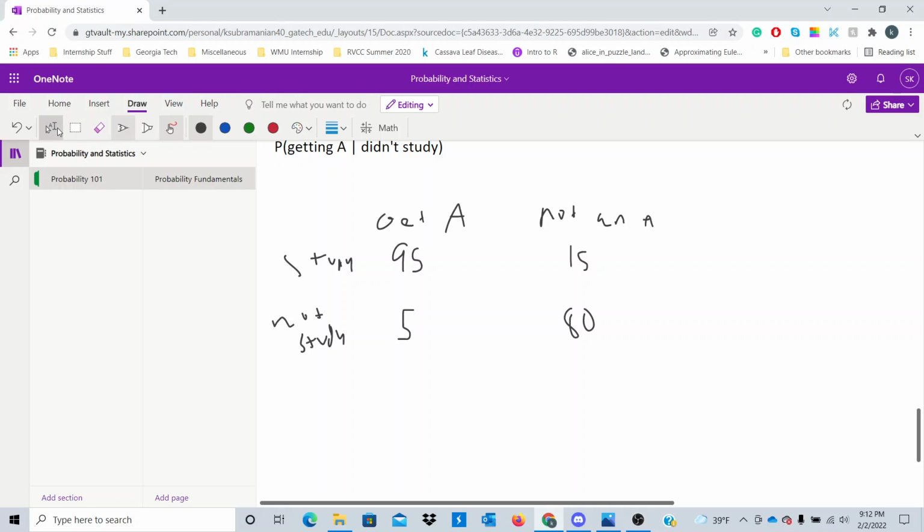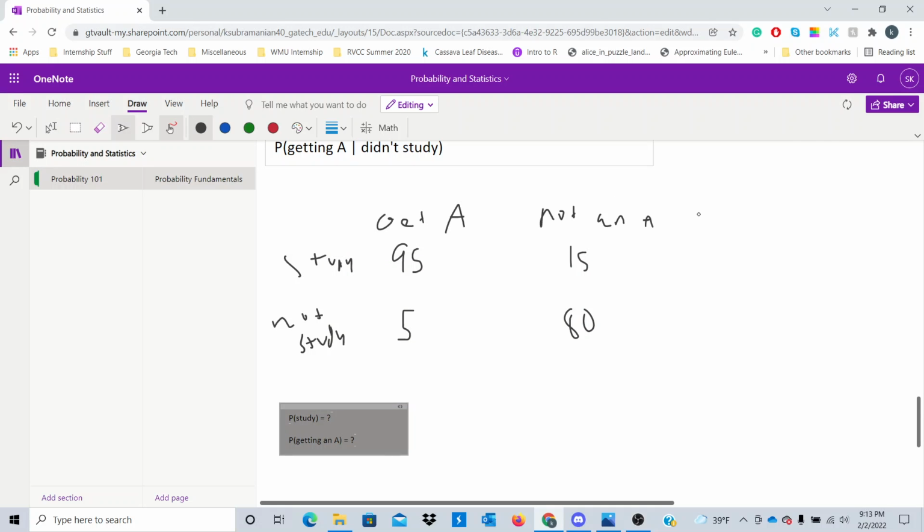So from this table, what do we want to find? Well, let's start with something easy. What is the probability that the students studied for the exam? What is the probability of getting an A? Let's find these two things real quick. To find the probability that somebody studies, we have to figure out how many students in total have studied for the test over the total number of students. So we're going to get some totals here. Let me move this a little bit so we can have some room to calculate our total.